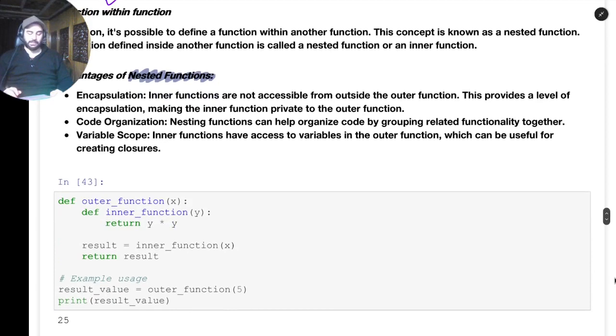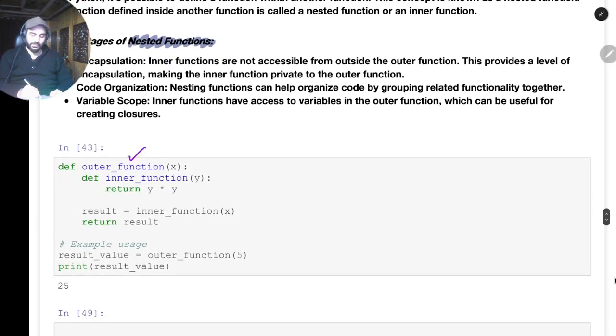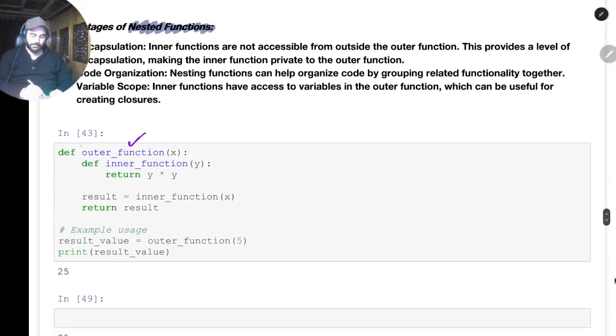So how do we write that? For example, if you see this code, there is a definition outer function. This is the outer function's name, and it takes a parameter x as an argument. Then inside that function, you can clearly see that this is the body of the outer function. Then in the inner function, we have again written some statements. So this much is the body of the inner function, and inner function computes something. And you can see here there are two return statements. We'll delve deeper into the return statements as well.